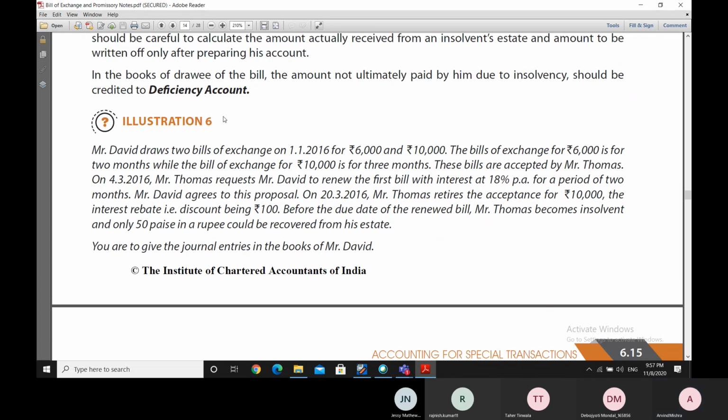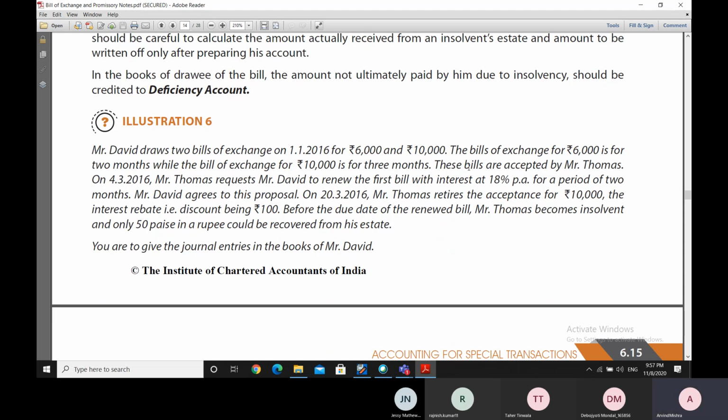Now, illustration 6 is that Mr. David draws two bills on 1/1/2016. The first bill is for 6,000 rupees and the second bill is for 10,000 rupees. Now, the bill of exchange for 6,000 is for 2 months and the bill of exchange for 10,000 rupees is for 3 months. They are both for different time periods, though they are drawn on the same date.